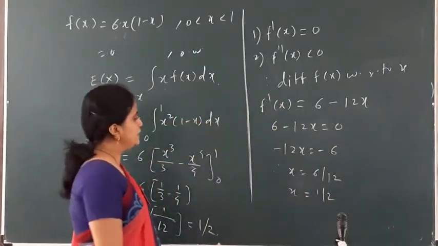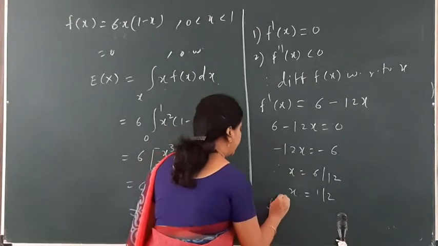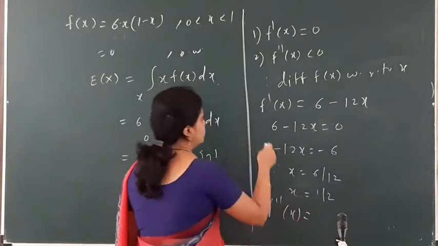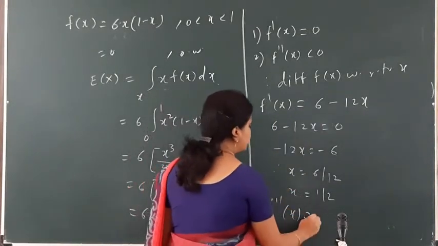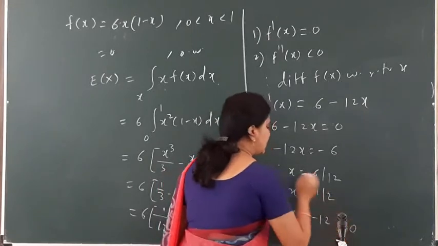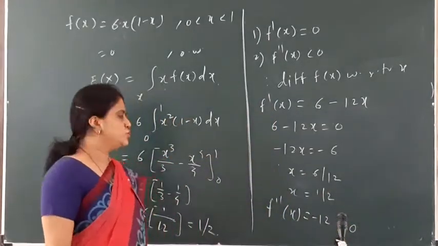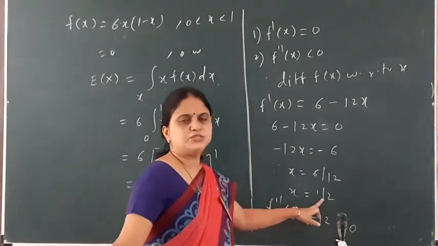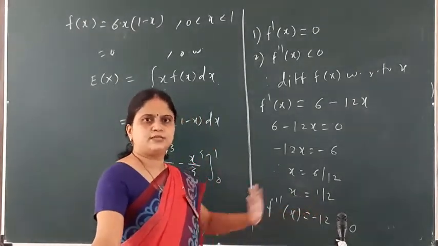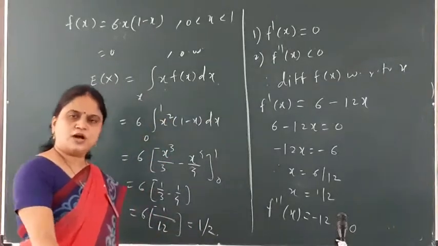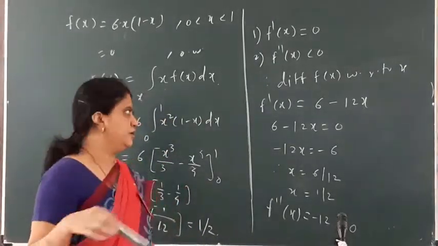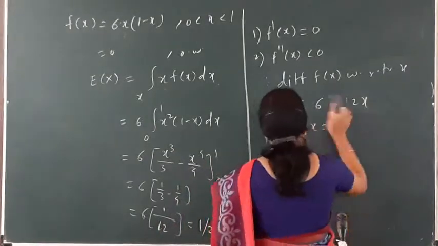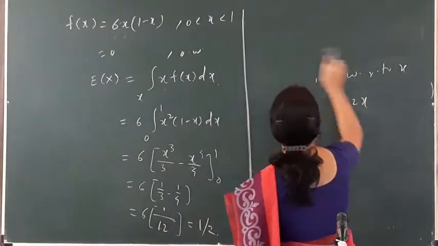Now let me find the second derivative. The second derivative of this function comes as minus 12, which is obviously less than 0. Since it is less than 0 and I get the value of x as half, the value of mode is nothing but half. Mean is also half and mode is also half over here. Now let me find first the variance and then the remaining terms.